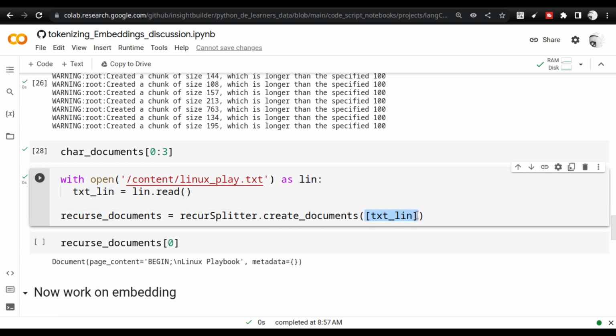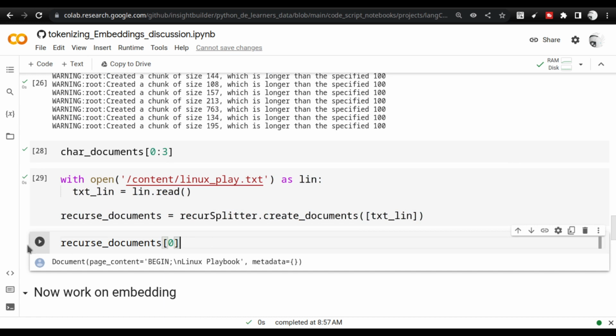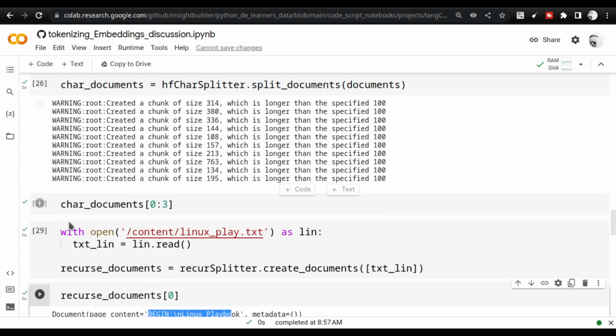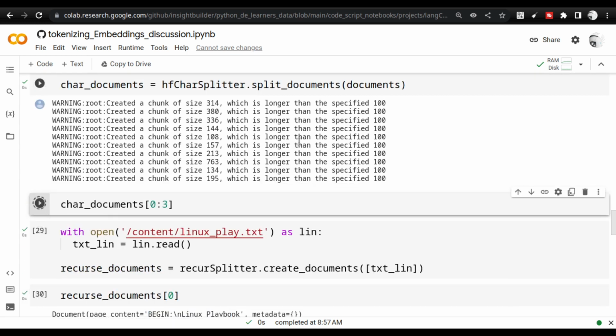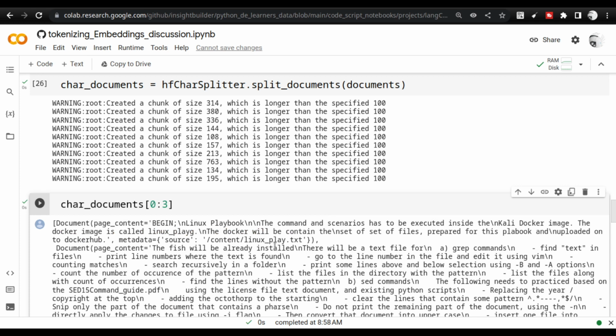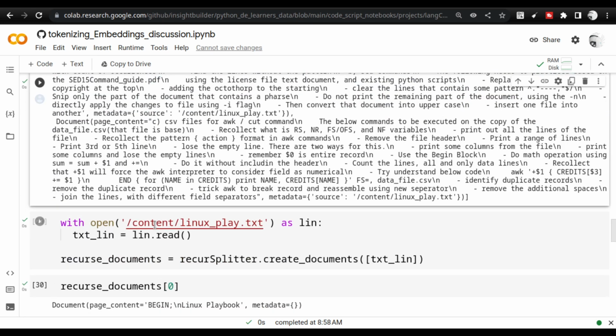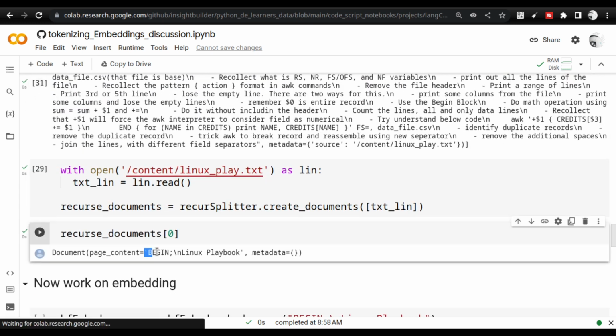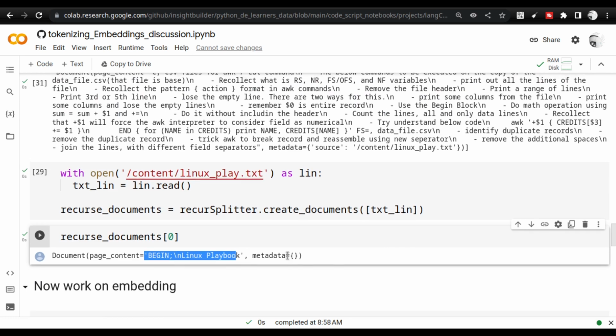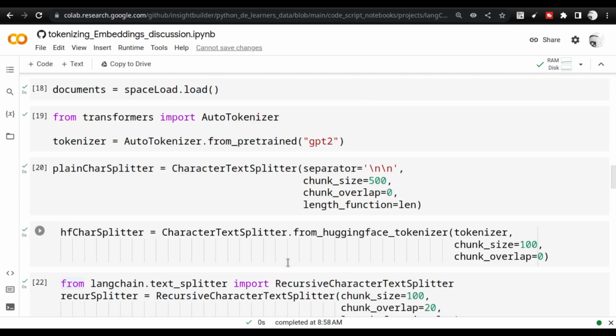I'm going to send it as a list. So if I take a look at this, it will be very small splitting. You see this Begin Linux book. Compared to these sizes, this is actually very large, right? It is uploaded on Docker Hub. So this is a very large sentence, but in this case, every part of the sentence is actually being split. Why? That's a good question you should ask.